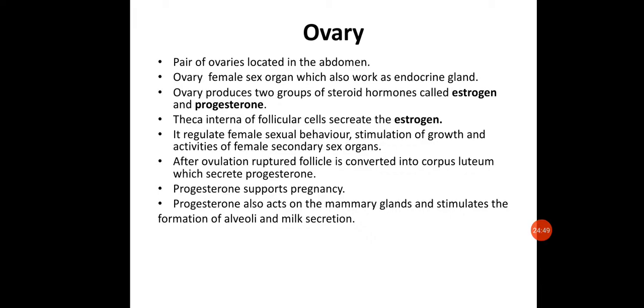Theca interna of follicular cells secrete the estrogen. So the ovary has different layers. The ovary will be having a lot of follicles within it, which will be developing into the ovum, and these will be having different layers. Out of these, the theca interna of the follicular cells, the internal part of the follicular cells, will be secreting the estrogen. The estrogen is responsible for regulating the sexual behavior.